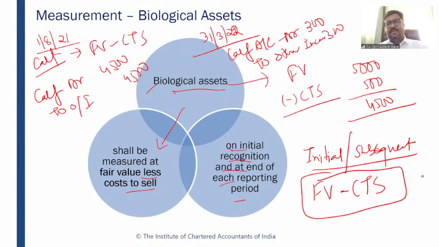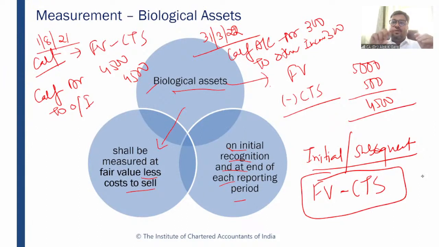So recognition we have discussed, measurement, biological asset and agricultural produce has to be measured at fair value less cost to sell at the time of initial recognition. But for biological asset, for example, tree, for example, animal, there could be a subsequent measurement as well on the reporting date, right? For example, today the value of the cow is 5,000 rupees. Tomorrow on the reporting date, the value of the cow becomes 6,000 rupees.